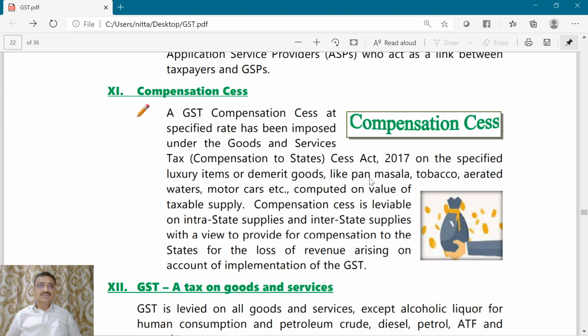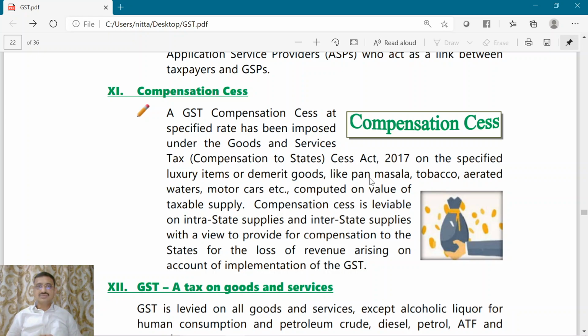The next concept is relating to compensation cess. So what is this compensation cess? This compensation cess is levied at certain specified rates, and the authority to levy this has been derived by the central government from the Goods and Service Tax Compensation to States Cess Act 2017. This is the central government subject.